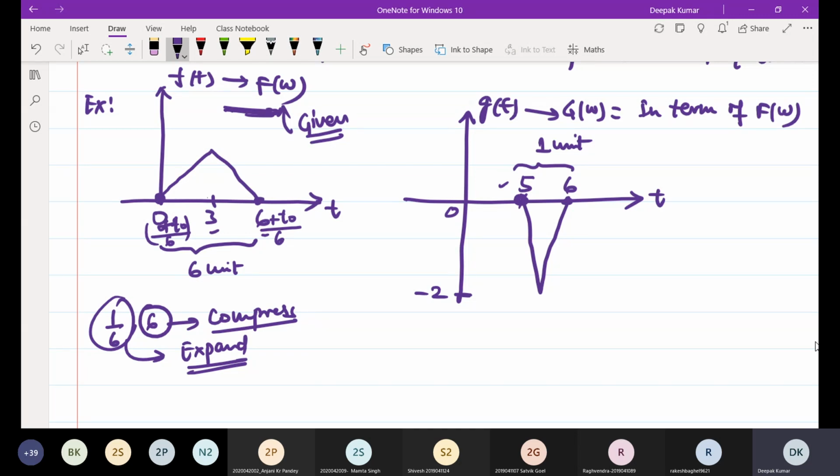Like that you can find the value of the shift. Suppose 0 plus t naught divided by 6 is equal to 5. It means t naught is equal to 30.